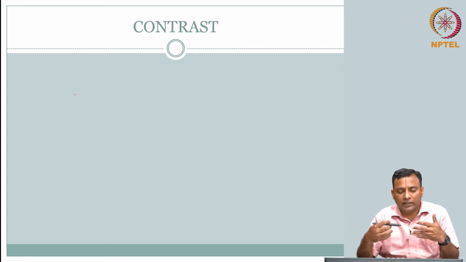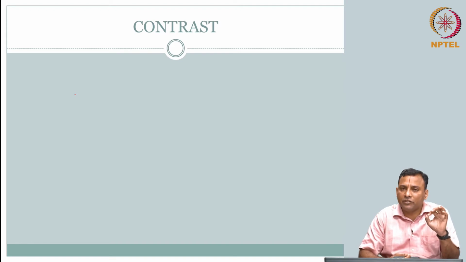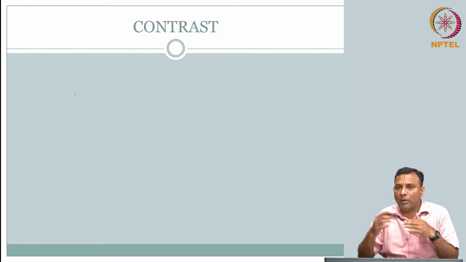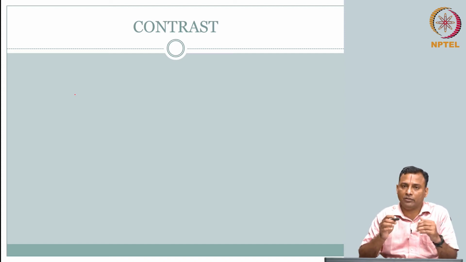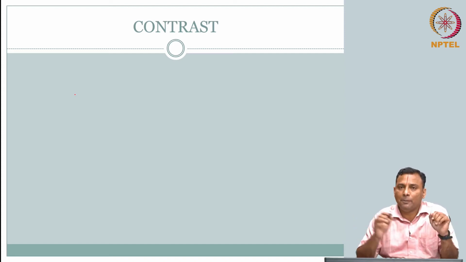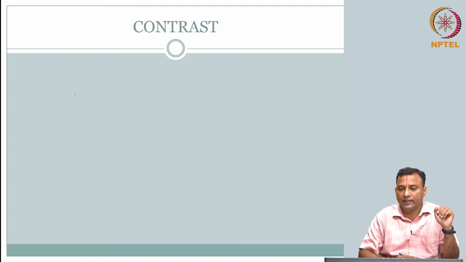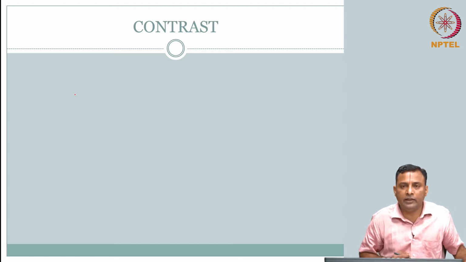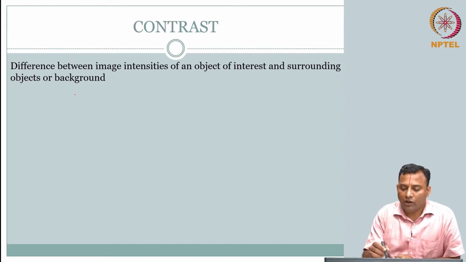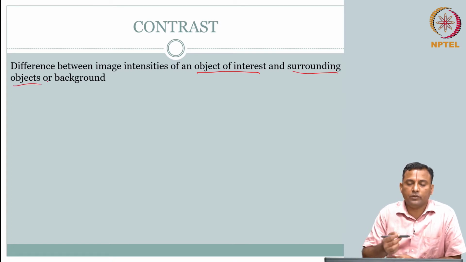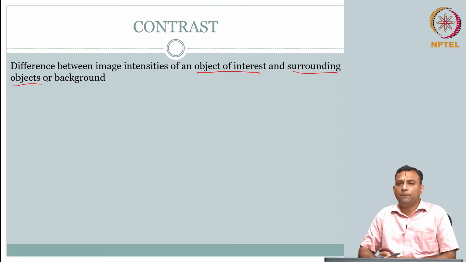You use this in different colloquial terms, but each time, when you carefully analyze, you use this word to make sense of how you say one from the other. How do you tease apart one from the other? The target from the background. That is the context, right? So to put it in our perspective, we will say contrast is the difference between image intensities of an object of interest and the surrounding object or background, right?